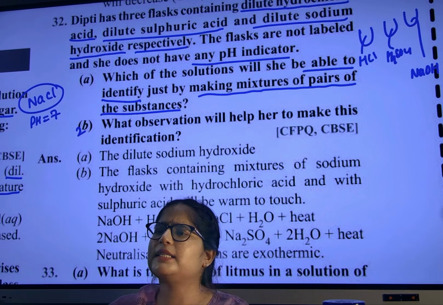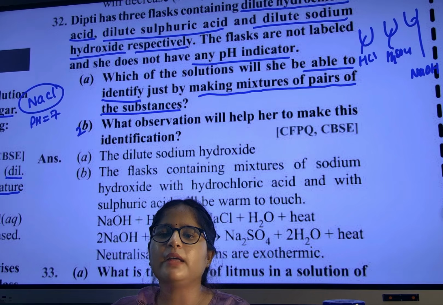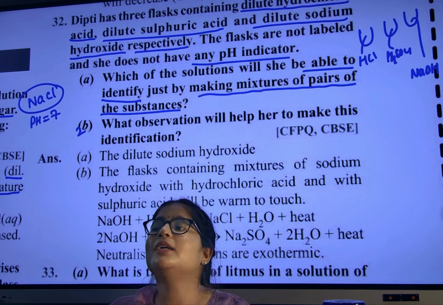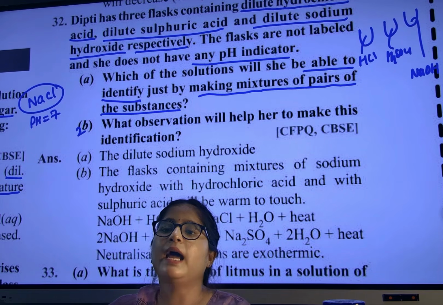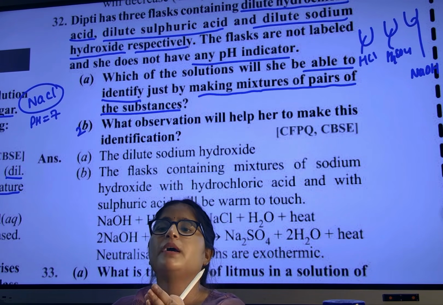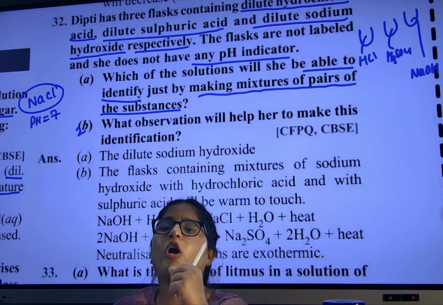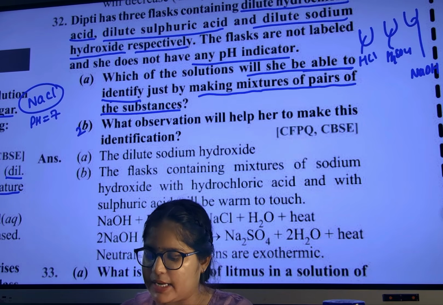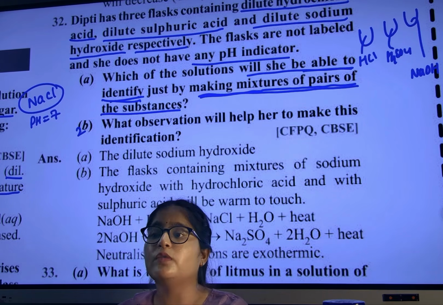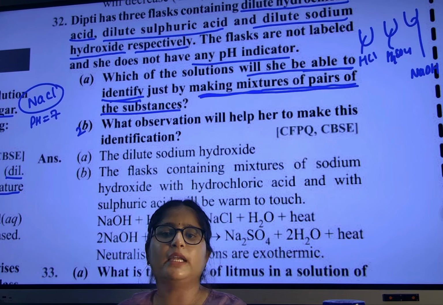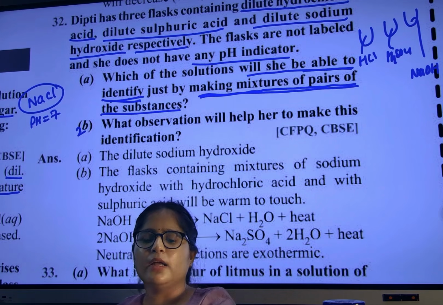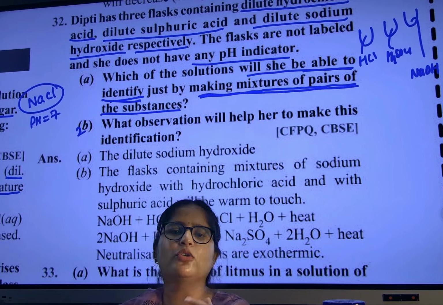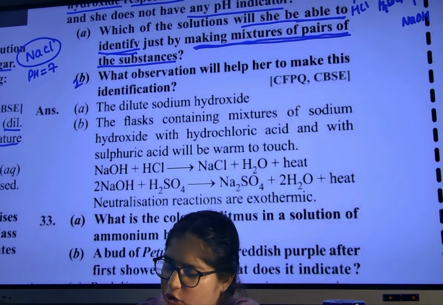When I mix acid with acid, nothing will happen. But if I mix acid with base, which reaction? Salt will form, a neutralization reaction will happen, and during the neutralization reaction the bottle becomes hot, warm. Are you able to understand? So the first question: which of the solutions will she be able to identify just by mixing pairs? Base, NaOH. When she mixes the base with acid, the bottle will become hot because of salt formation, a neutralization reaction. Clear? And what observation will help her?